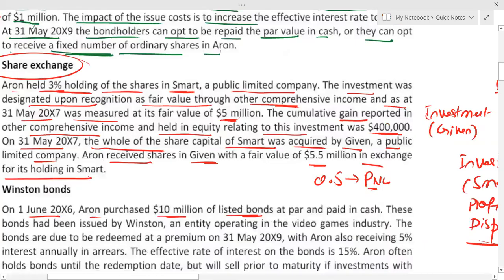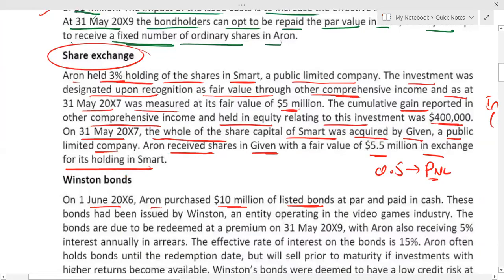So first discussion and then there will be a little bit of double entry. And let me tell you one more thing. Majority of the students, what do they do? They just go for numerics and they don't go for explanation. Even in double entry, if you are making a mistake, for example, you should not be, but let's assume you are making a mistake, but you are really good in explanation, you will get 90% of the marks. Because the question is not asking us to make double entries. The question is asking us to discuss the accounting treatment.